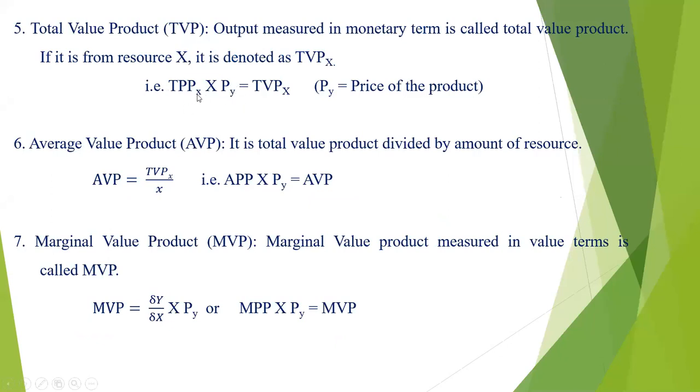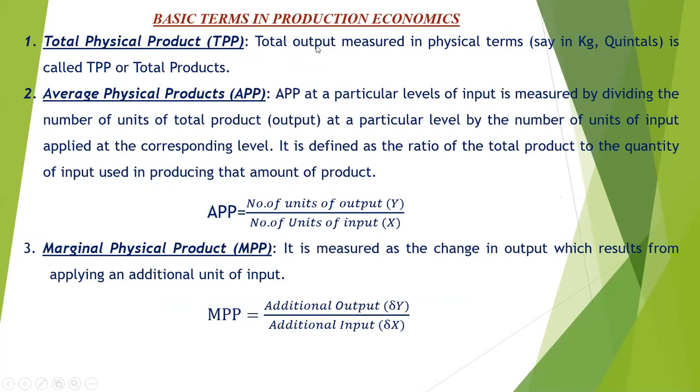So this TPP of X, the number of units of the inputs, multiplied by the price of output, gives us the total value of product for this input. Here PY is the price of product, so this is the output measured in monetary terms. In TPP, what we saw was that TPP means output measured in physical terms, that is in kg or quintals.